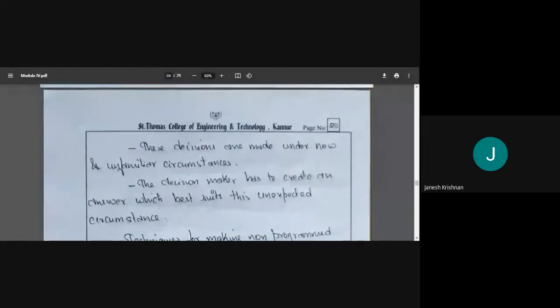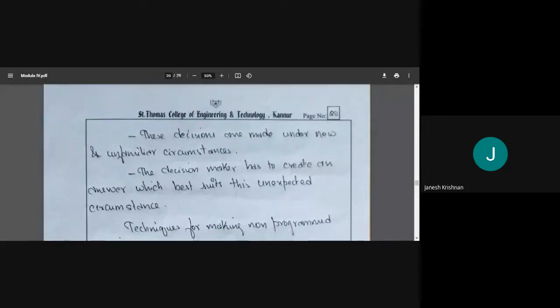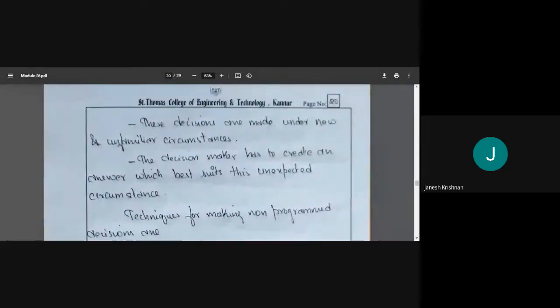For this decision, the decision maker has to create an answer which best suits this unexpected circumstance. We don't know what is happening, and the decision maker will be forced to make a decision.